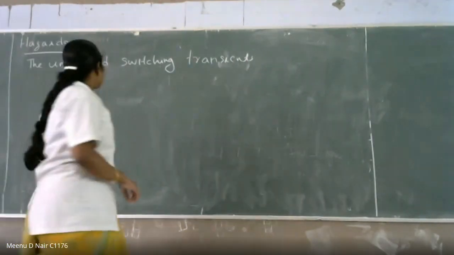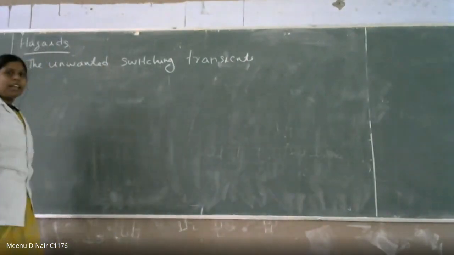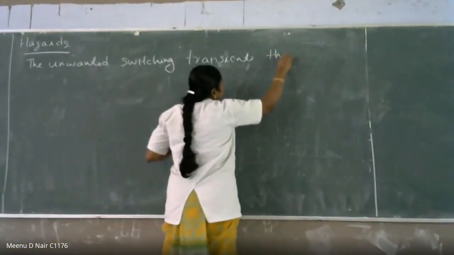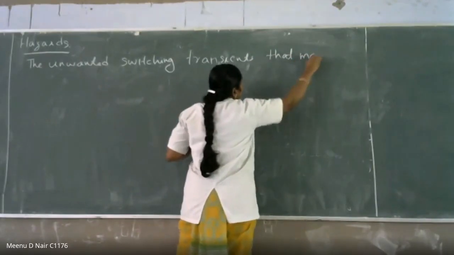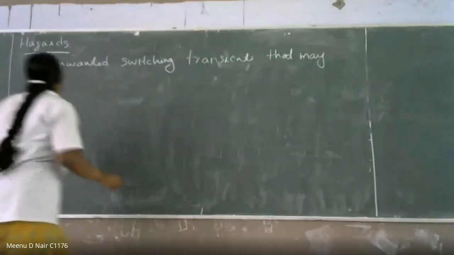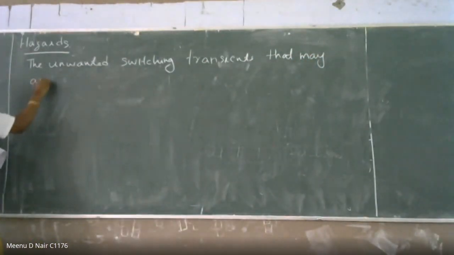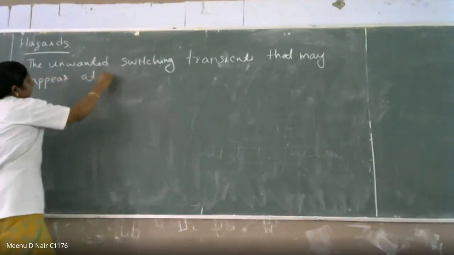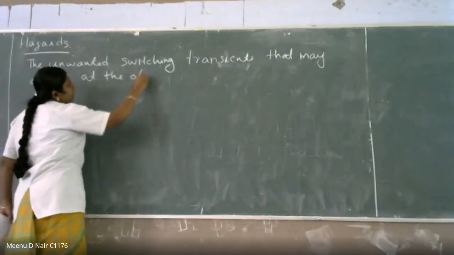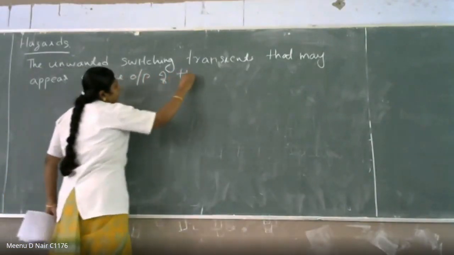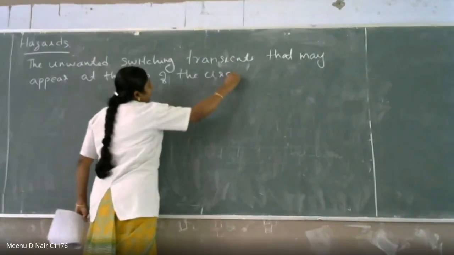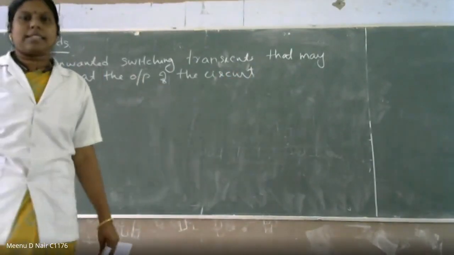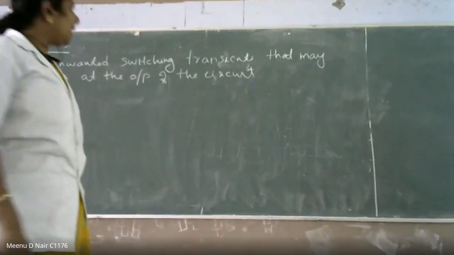So the first one is hazard. Hazard is nothing but the unwanted switching transient that may appear at the output of the circuit. That is known as hazard. That is nothing but unwanted switching transient.